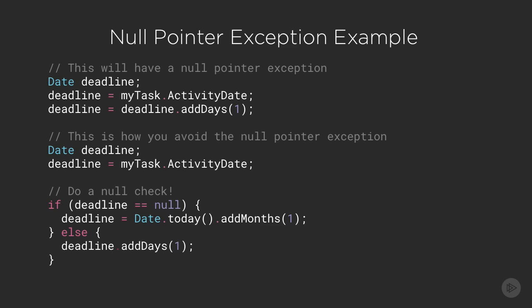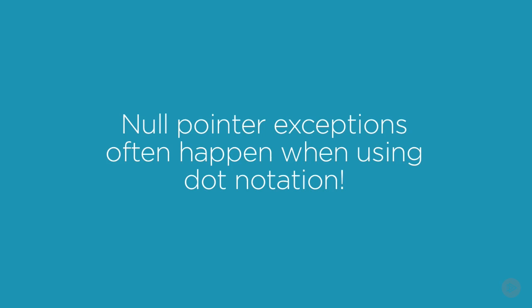Your two takeaways from this example are: one, if statements are a great way to get around null pointer exceptions, and two, null pointer exceptions happen often when using dot notation. In particular, dot notation instance methods where the instance is null. The lesson: be paranoid. Be very paranoid. It is a great skill to have as a coder.